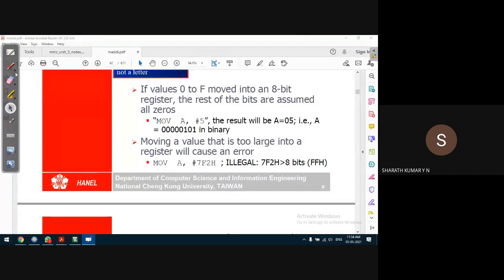We can represent the data in binary also. We can represent the data in binary, or it can be octal, or it can be hexadecimal, or it can be decimal. It can be any method of representation of data.